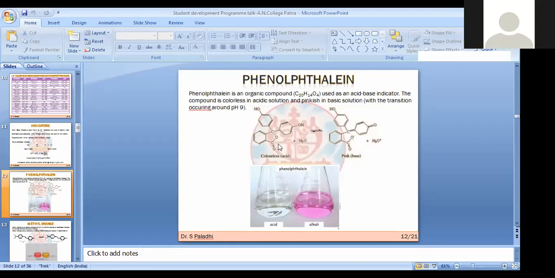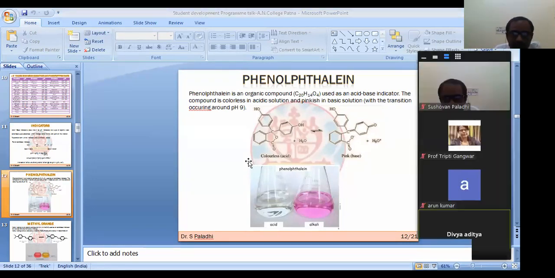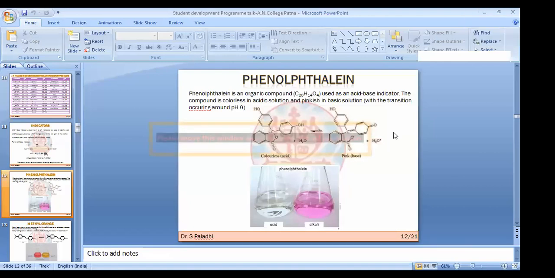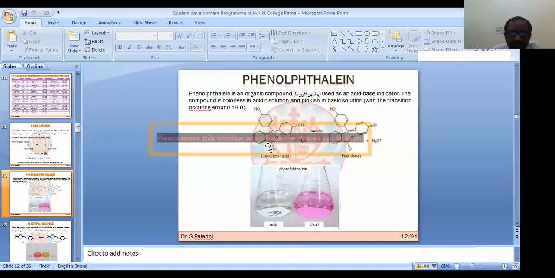Okay, I will explain. O minus ion, that is the reason. One thing I am mainly going to say, in this one you can see there is very low conjugation. And what about this?